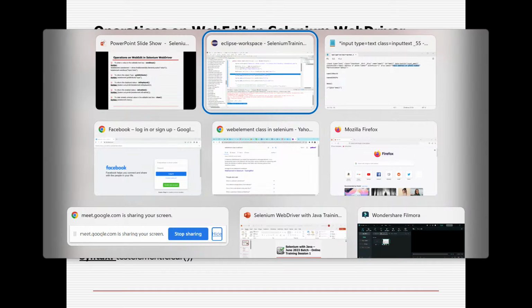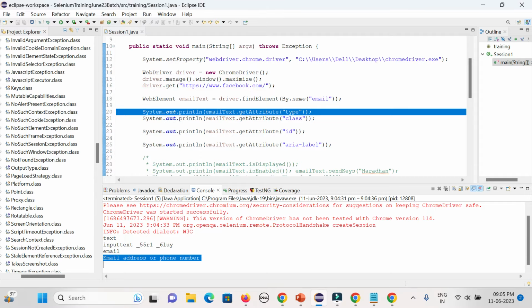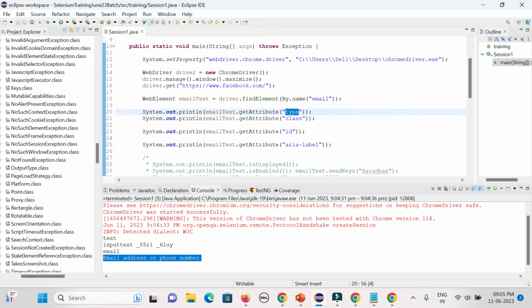Suppose tomorrow your requirement is to validate whether it's a text field, right? Test cases might be there, right? GUI validation. So how can you validate? You will be using getAttribute, and you will be using type. You'll be getting the type. So your expectation is text. As and when you actually print it, it will be type text also. So that will be matching, right? That is a text field.